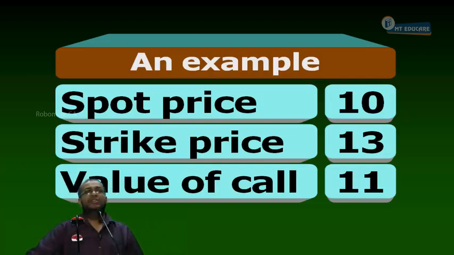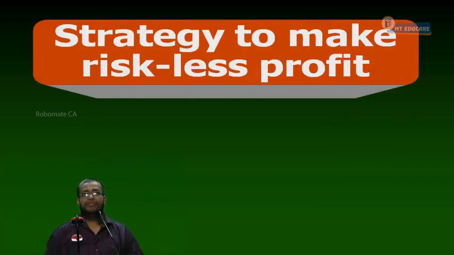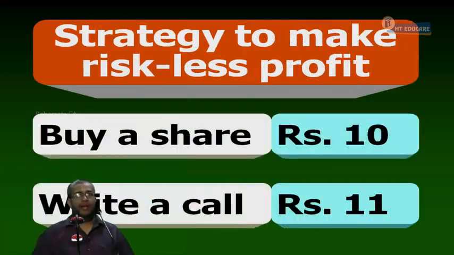Now, next. Step 3. Arbitrage profit. Write down in that point number 1: buy a share and write a call. These two we are doing today. Buy a share and write a call.